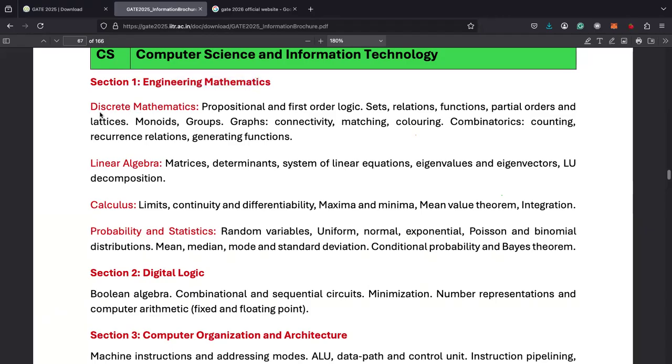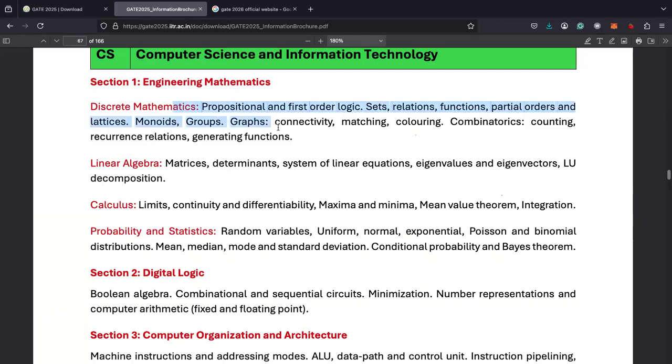So this engineering mathematics will have 4 sections: discrete mathematics, linear algebra, calculus, probability and statistics. Personally, I find linear algebra and probability and statistics are easy topics, and sets and relations, functions, partial orders are easy topics. Graph, connectivity, matching, these are the easy topics.